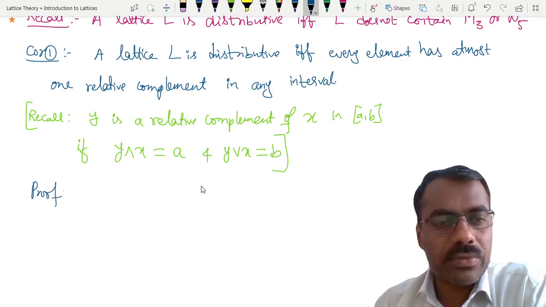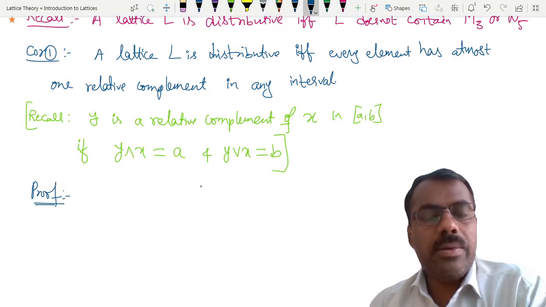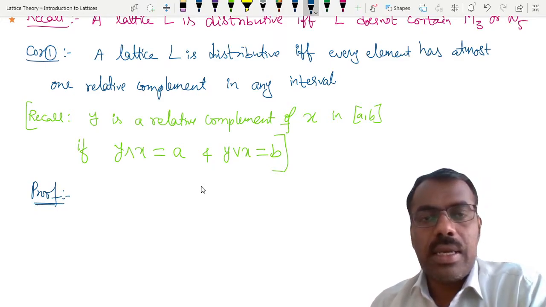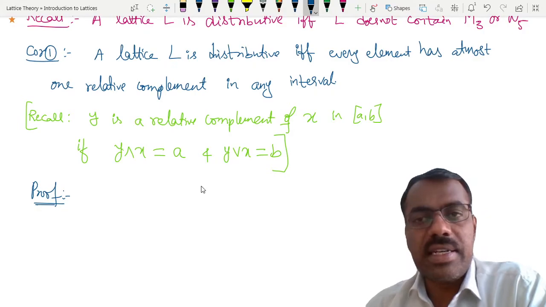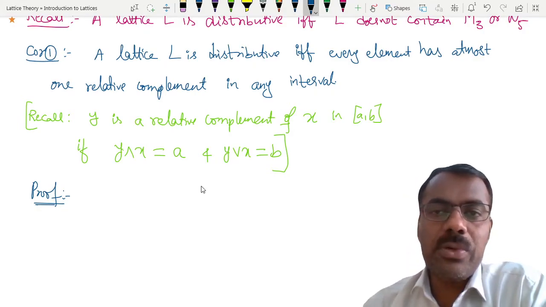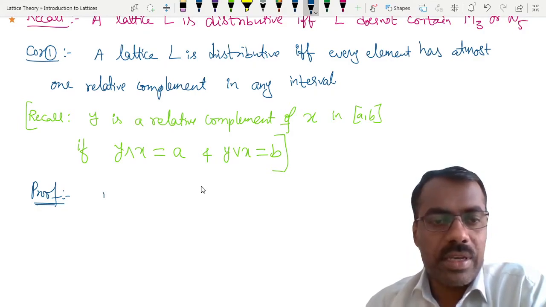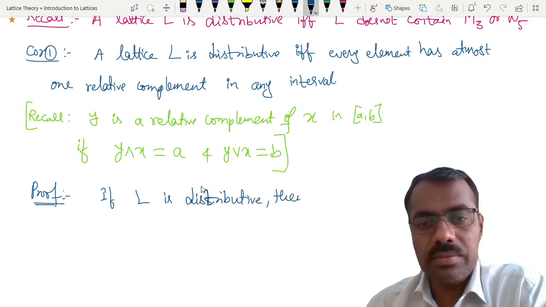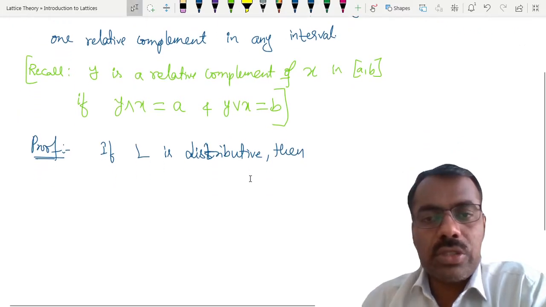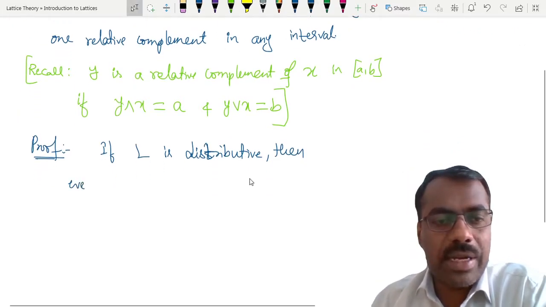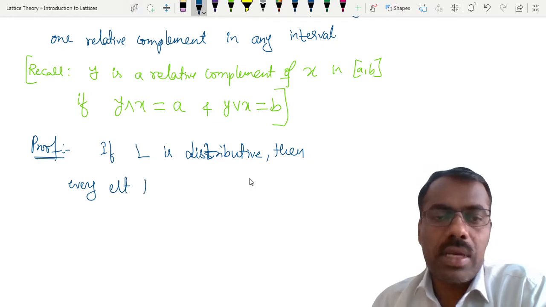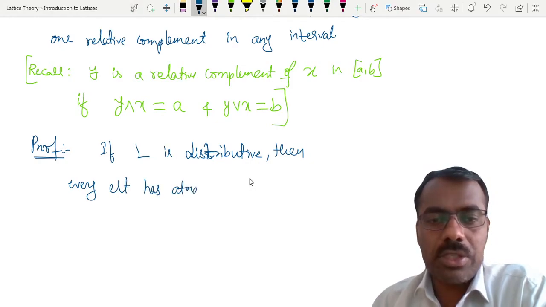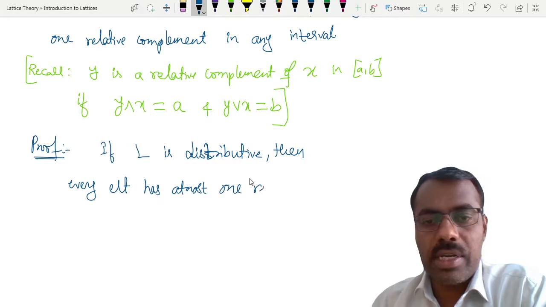Now suppose L is distributive. Then we have shown already that every element has at most one relative complement.